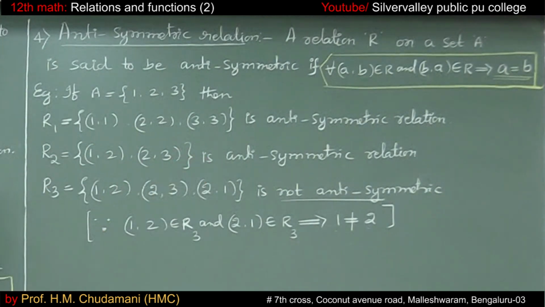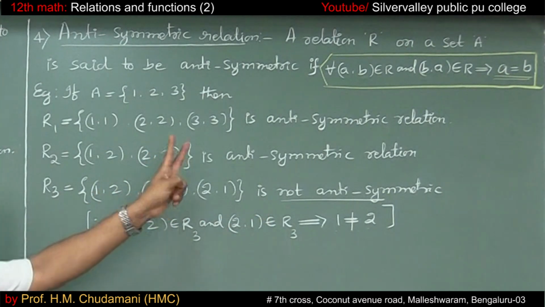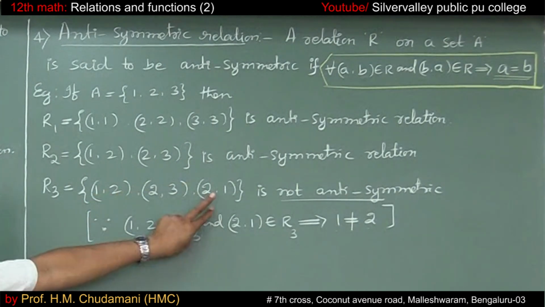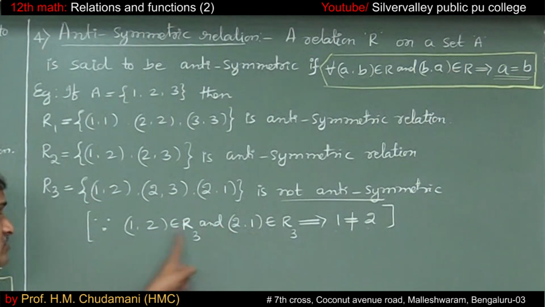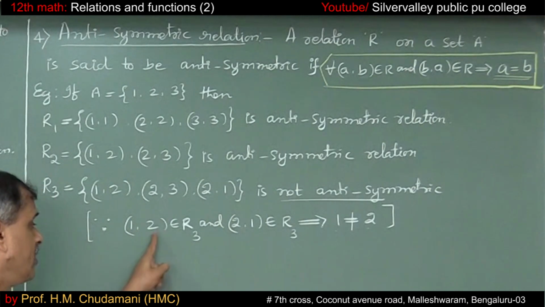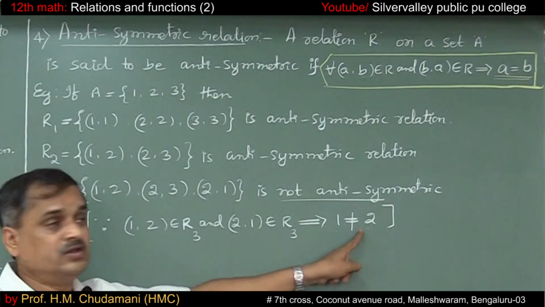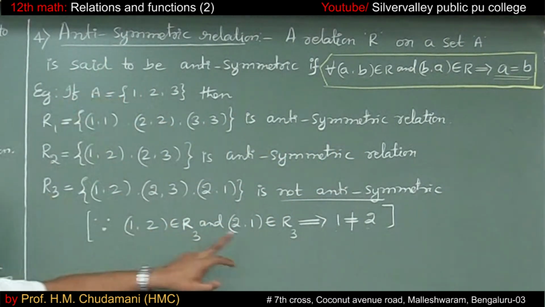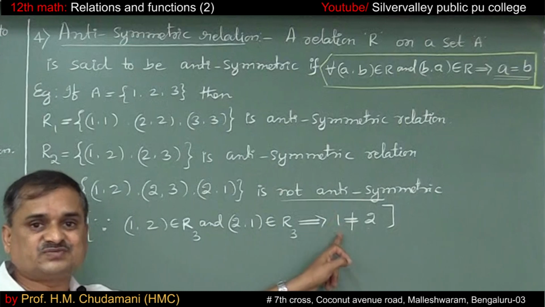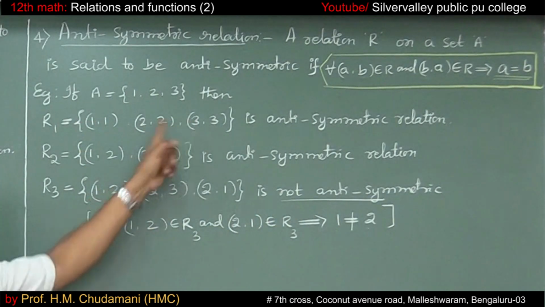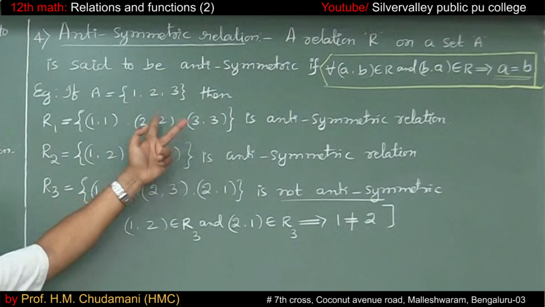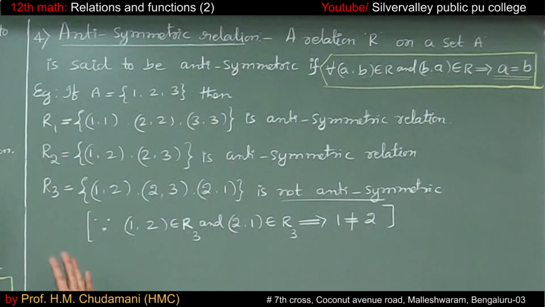It is antisymmetric. Come to R3: 1 comma 2, 2 comma 3, 2 comma 1. This is not antisymmetric because 1 comma 2, (a, b), means (b, a), 2 comma 1, also belongs to the relation R3, but a and b are not equal. 1 and 2 are not equal. If a equals b, then only it is antisymmetric. That's why it is not antisymmetric. Whereas in the other cases, a and b are equal. That means it is an antisymmetric relation. Thank you.